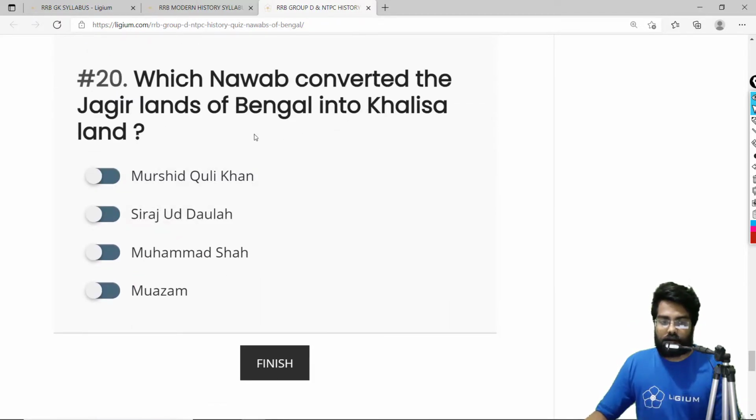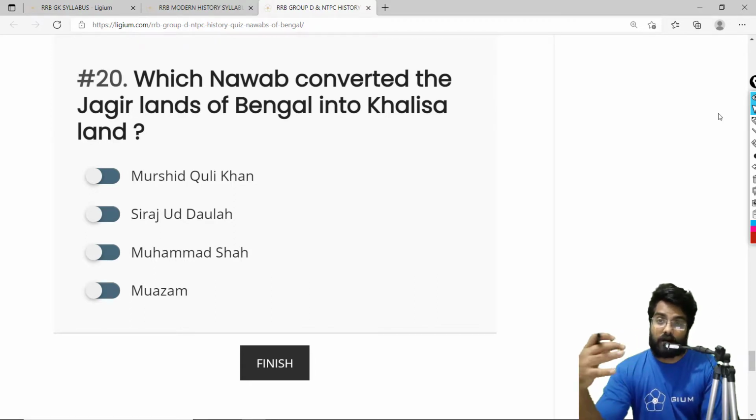Which Nawab converted the Jagir lands of Bengal into Khalisa land? So basically, I hope you know the Jagir system of the Mughals. When a military ruler or a noble did some exemplary work for the Mughal emperor, he was given the Jagir, or basically the land ownership.